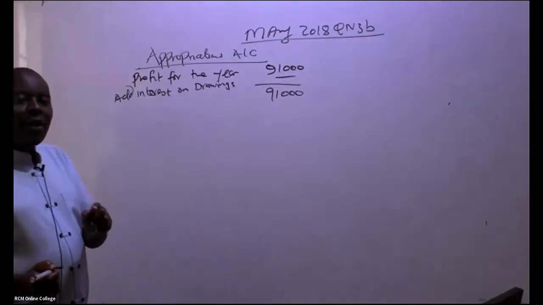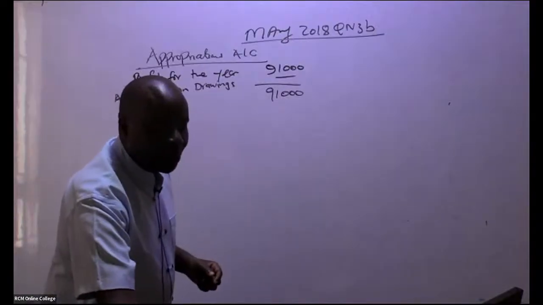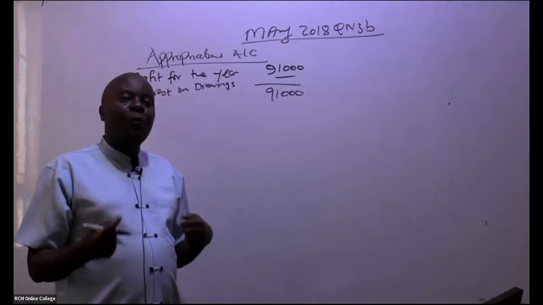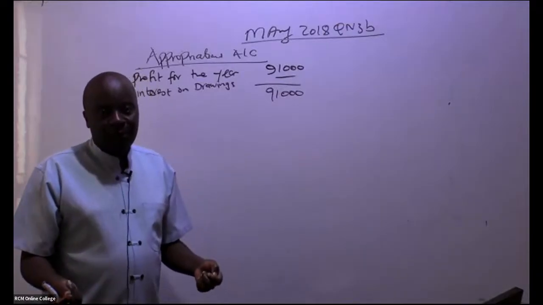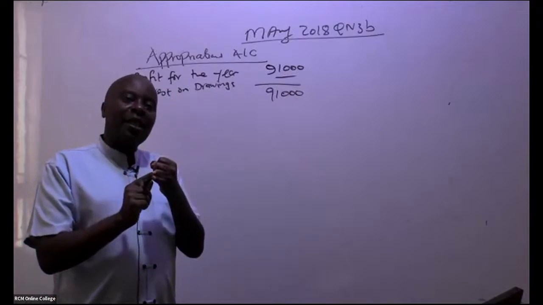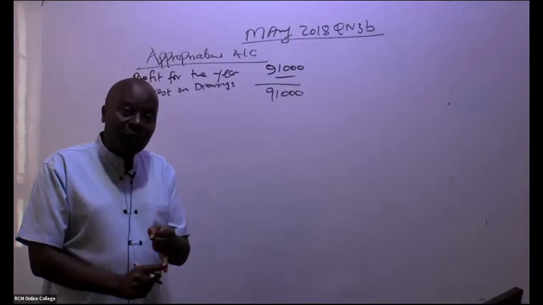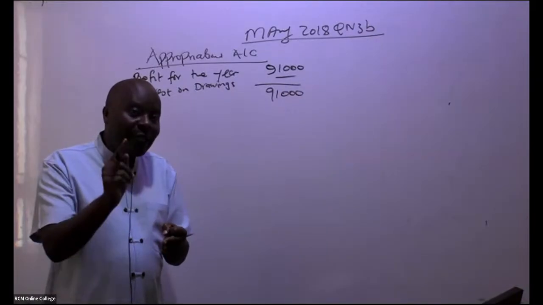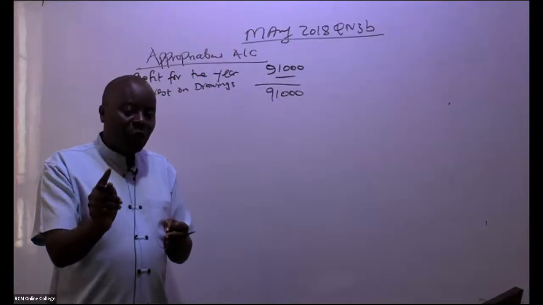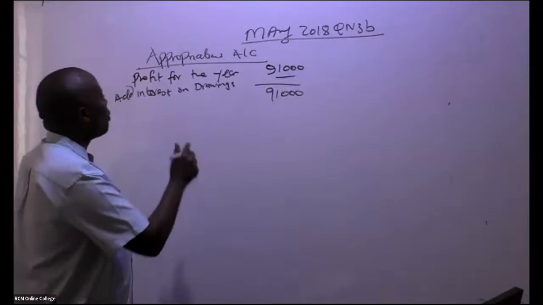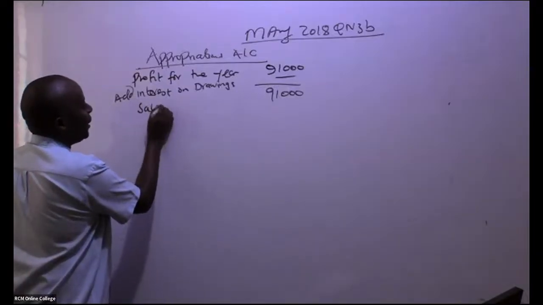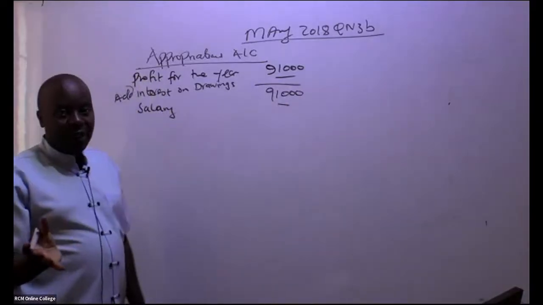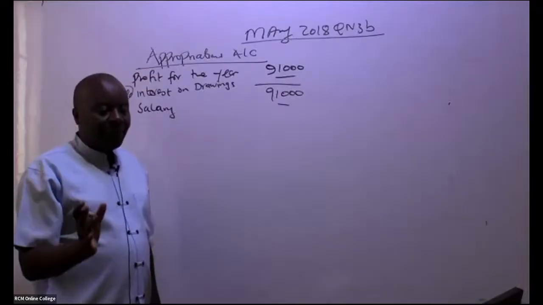Please don't forget that. Now, ladies and gentlemen, after you get this, you'll be able to think about what kind of payment you give to these partners. For example, the partners will be entitled to commissions, they'll be entitled to salaries, they will be entitled to interest on fixed capital. So we start with the first one here, which of course will be salary. So we less salary. There is nobody who is getting a salary. I'm just putting figures there for the sake of it.